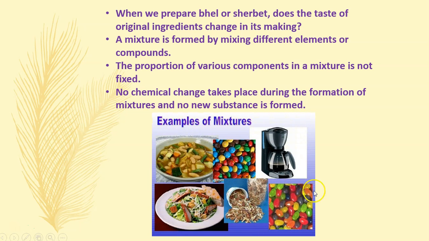Examples of mixtures. These are various examples of mixtures. There's coffee, these are M&Ms, these are jelly beans, then some dry fruit, some food. So all these are examples of mixtures. All these properties are applicable to this. So we get these by mixing different elements and compounds. The proportion is not fixed and no new substance is formed, no chemical change takes place. So that is about mixtures.